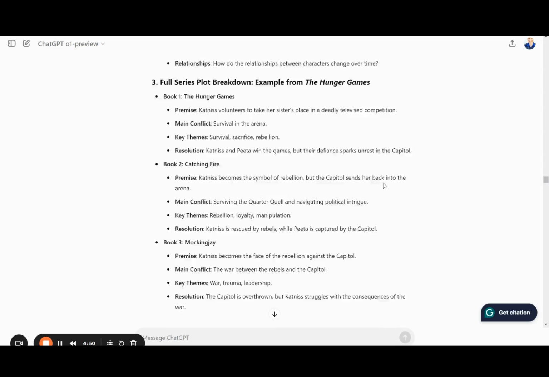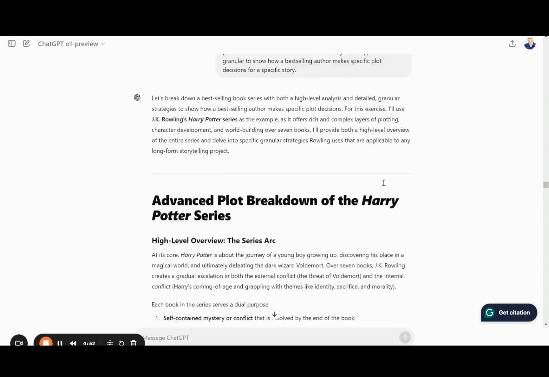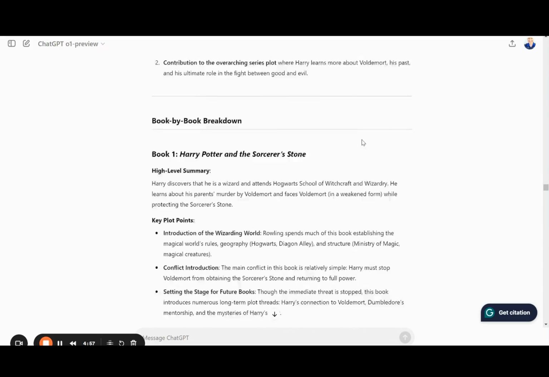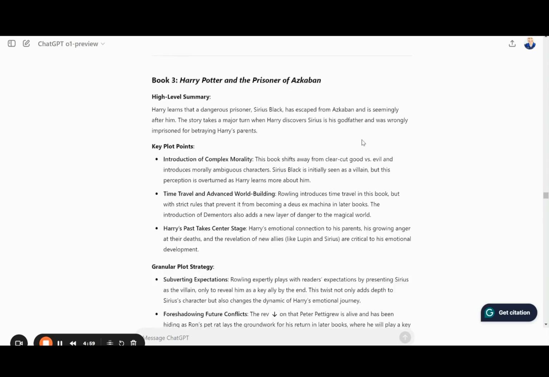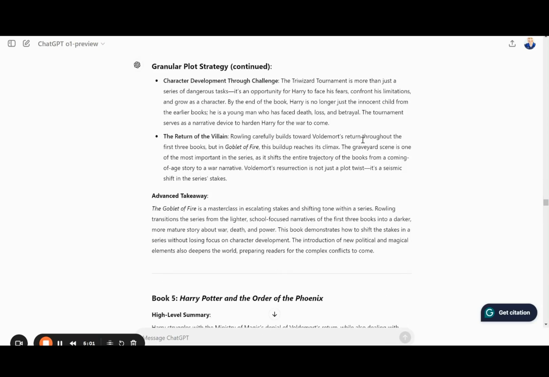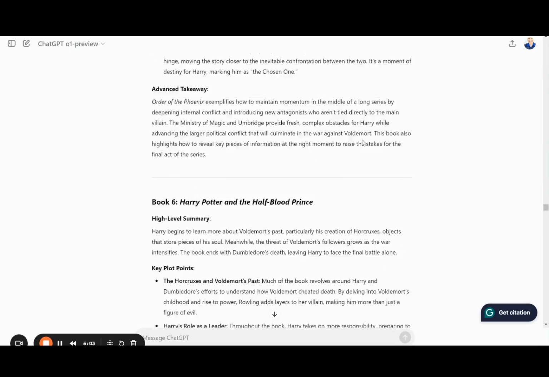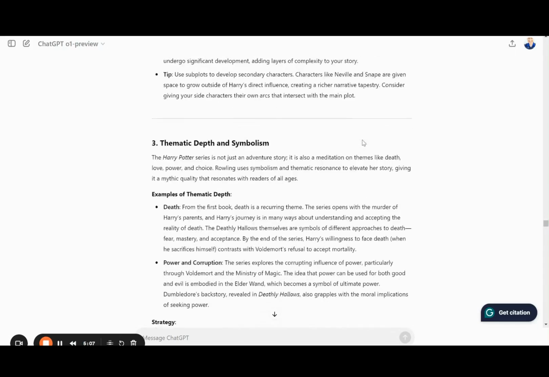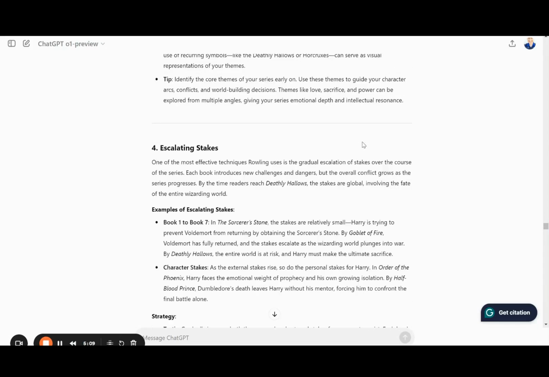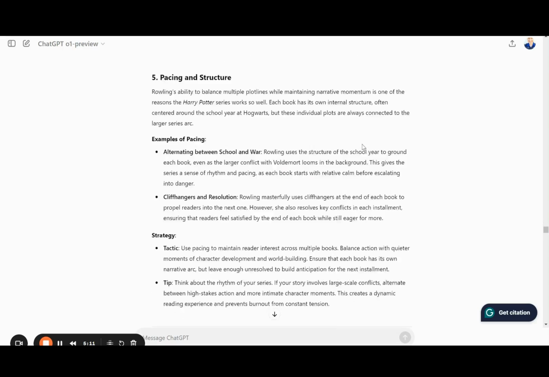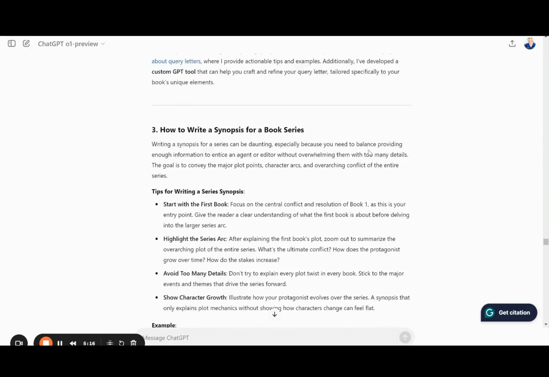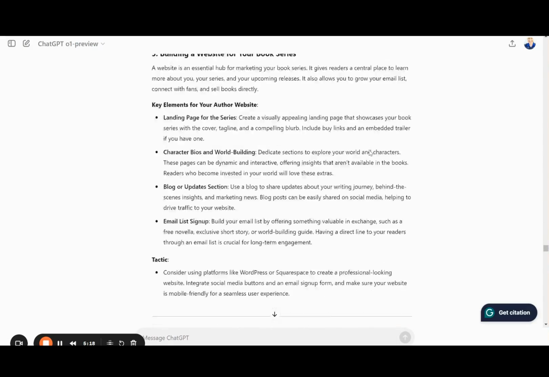And I have some resources at the end like checklists. And I also asked for this advanced plot breakdown of the Harry Potter series. Goes book by book, lots of tips, a lot of strategies, a lot of patterns that were pulled out of that. And then I asked the tool and the model to also give me a breakdown of a thriller series, in this case, the Jack Reacher series, and then also a romance series, in this case, the Bridgerton series. Great show. Love the story.